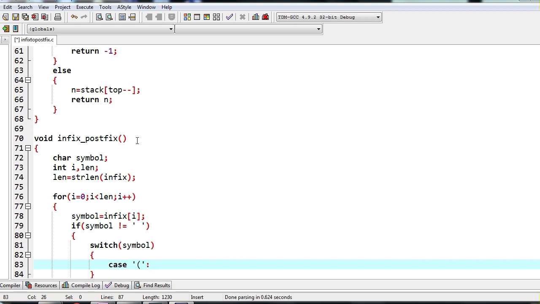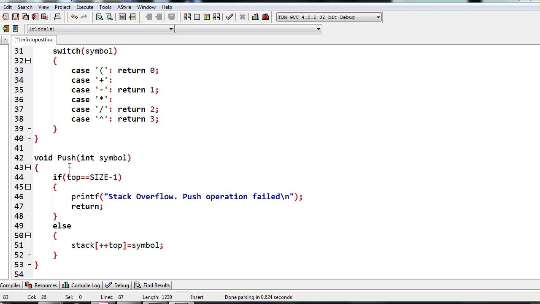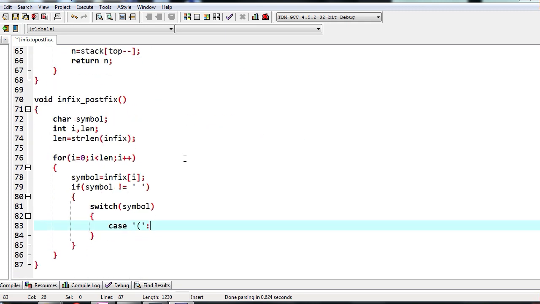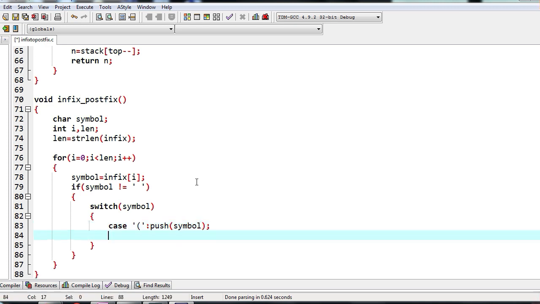We don't have any other thing to be done. If it is a open bracket, then we need to push. So I have already written push function, right? I have to just call this push function by passing the character. Okay, so I will call push function by passing this symbol as the parameter, break.